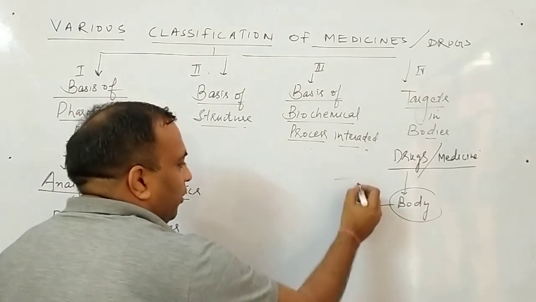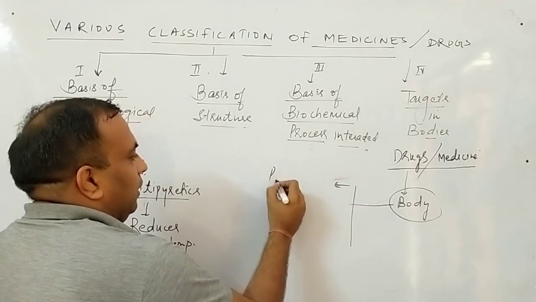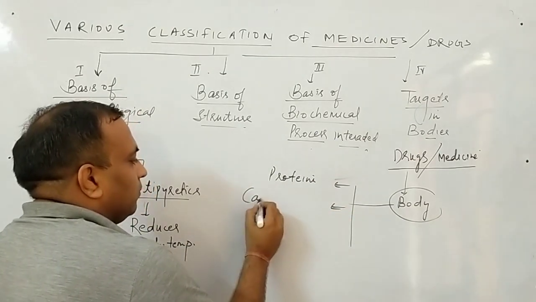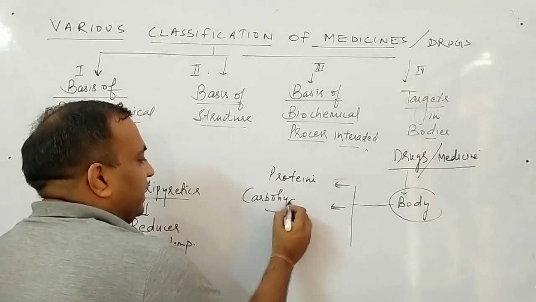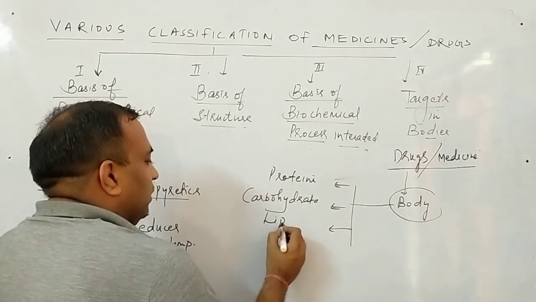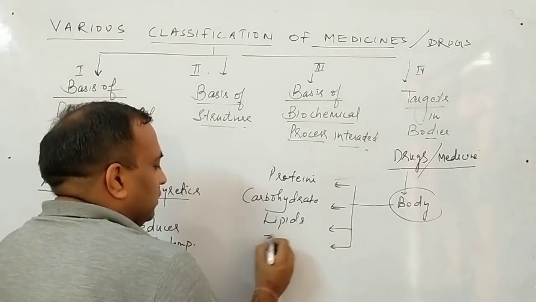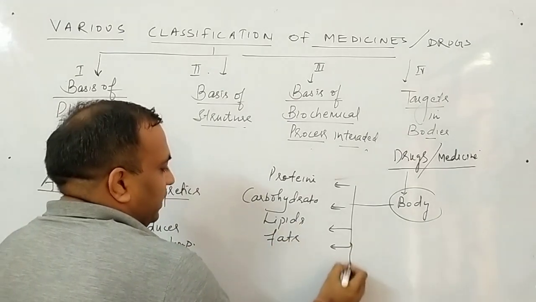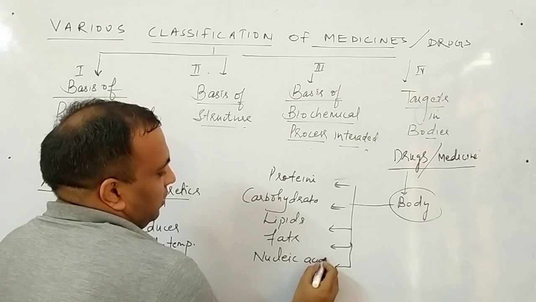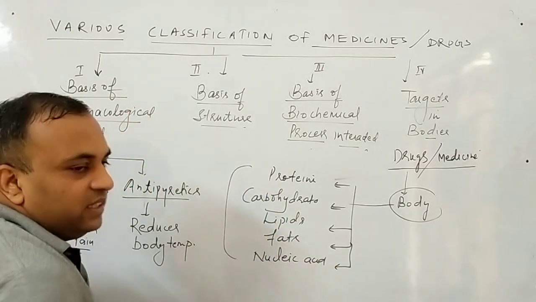Our body is made up of proteins, carbohydrates, lipids, fats and nucleic acids. Our body is made up of these main substances.